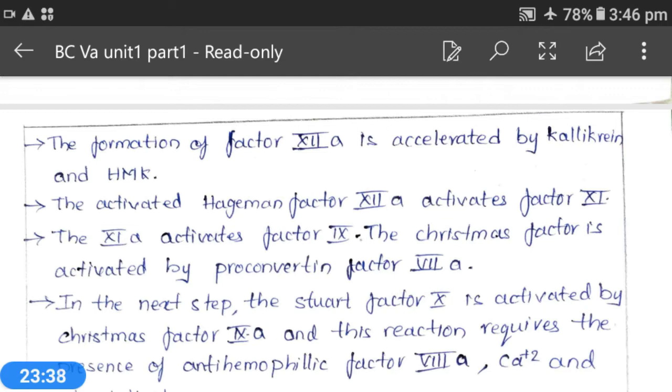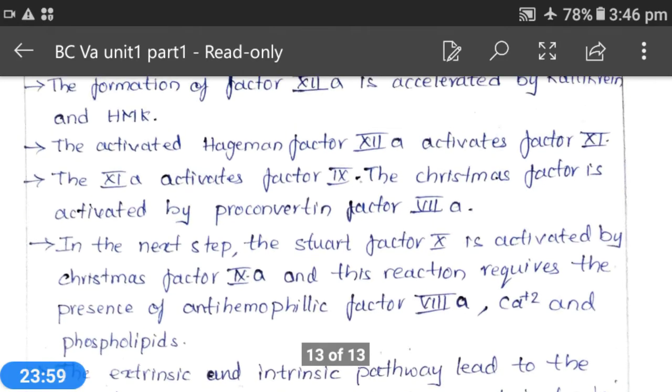Firstly, factor 12 is converted into 12A, and 12A activates factor 11 to form factor 11A, and factor 11A activates factor 9 to form factor 9A, and meanwhile factor 8 is converted into factor 8A, and this 8A along with 9A is helpful for the activation of factor 10 to form factor 10A. This is the intrinsic pathway, and from both the intrinsic and extrinsic pathways, 10A is formed.